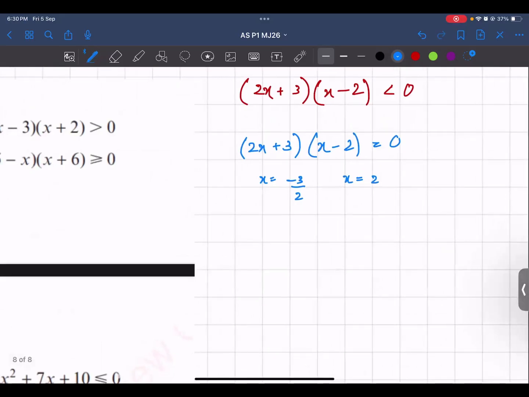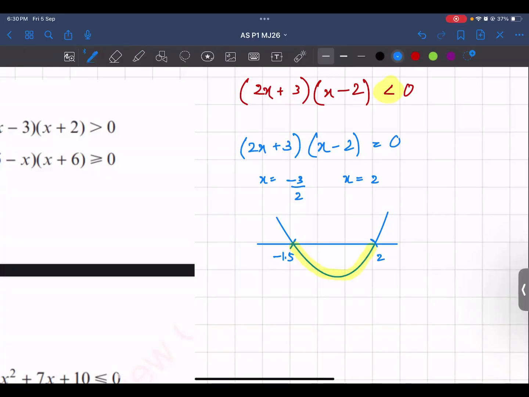Second step, short sketch, simple sa. The smaller, क्या बोलते हैं, lesser one, the value है -1.5, and this is 2. ठीक है. And then third step was to shade the relevant region according to the inequality. So your inequality is less than. So you will shade the part which is below the x-axis. So ये वाला part.